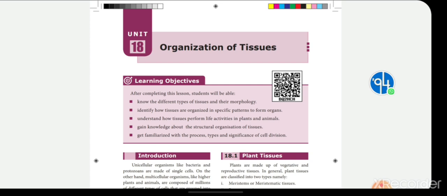Those meristematic cells are called lateral meristem, and then the meristematic cells present in between the nodes. In the stem, the place where the leaves originate, that particular part of the stem is called a node. So, in between two nodes is called an internode, okay. So, in between the internodes some meristematic tissues are present, okay, children.